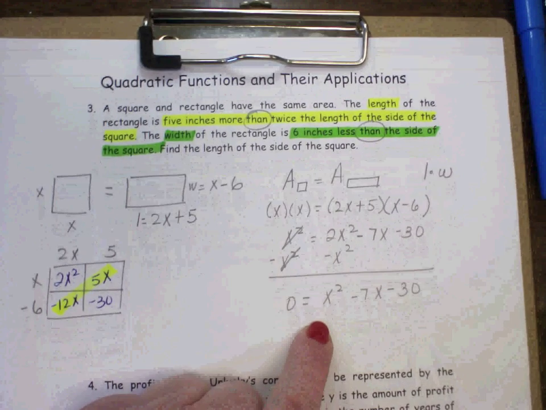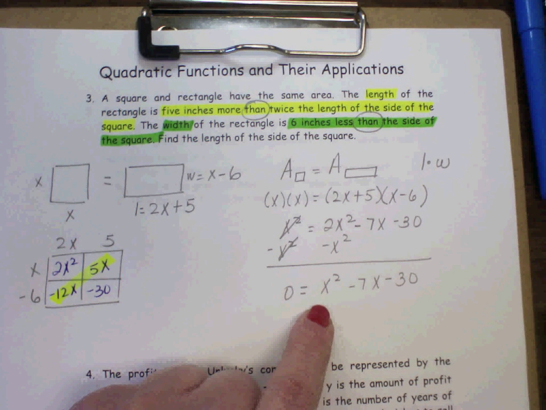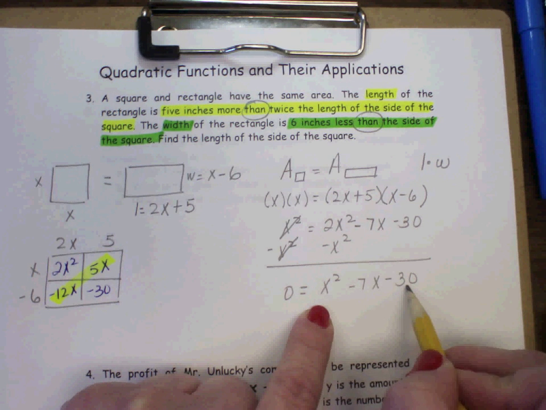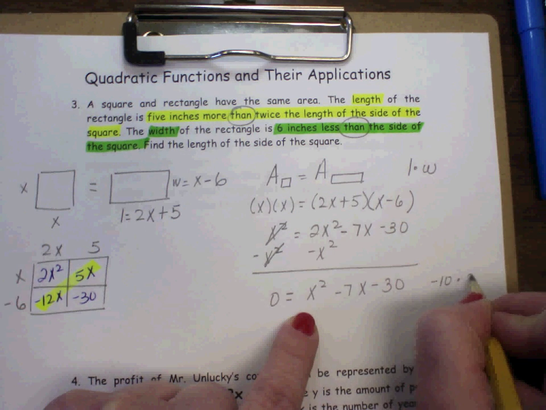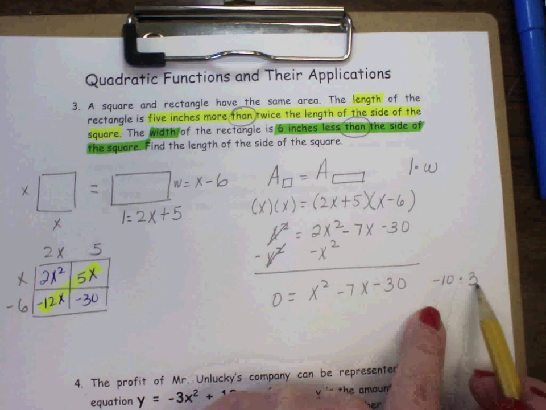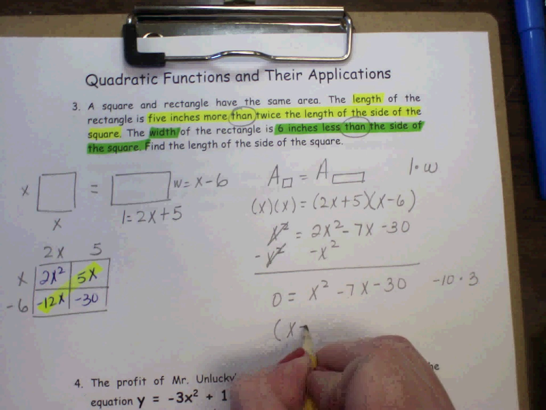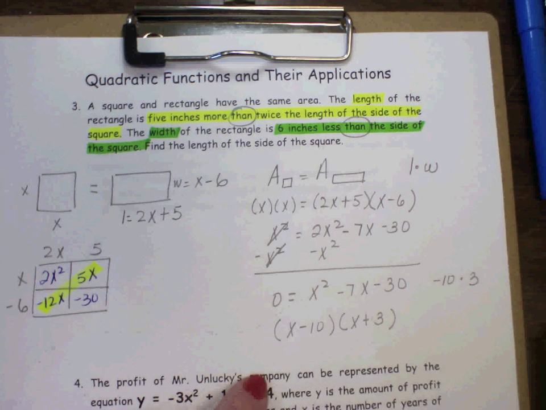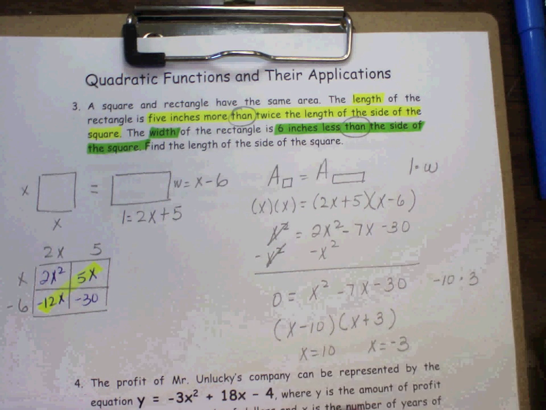Now, I have to factor. I can either factor or use the quadratic formula. If you can factor, go ahead and factor. It's a lot easier doing it that way. It has to multiply to negative 30 and add up to negative 7. So if I do negative 10 times 3, that multiplies to negative 30, and when I add them, that gives me negative 7. So that will be x minus 10, x plus 3. So my two zeros will be x equals 10 and x equals negative 3.